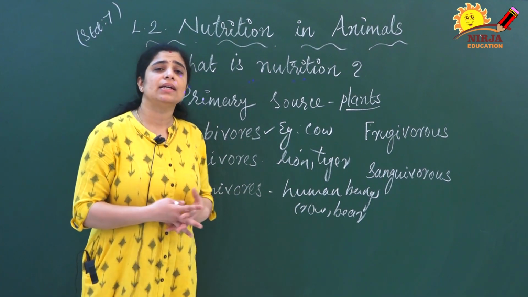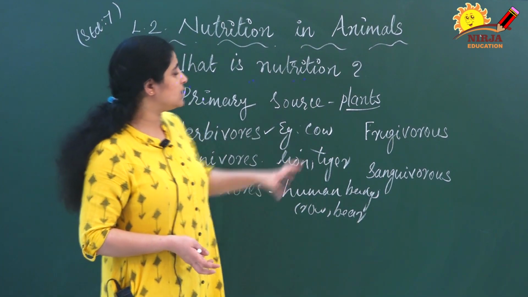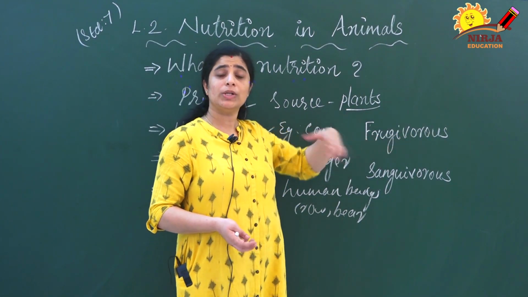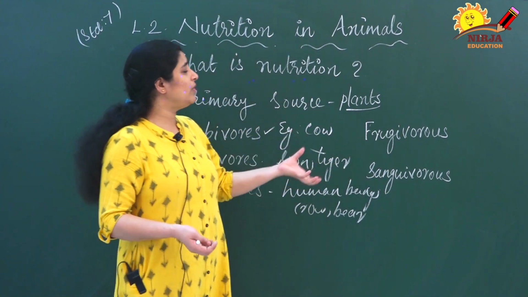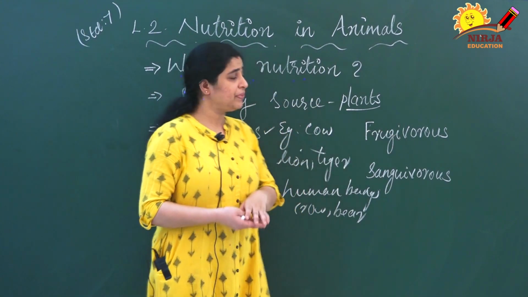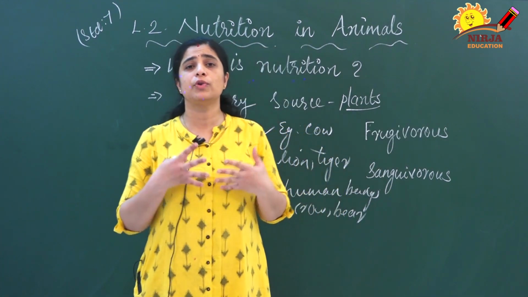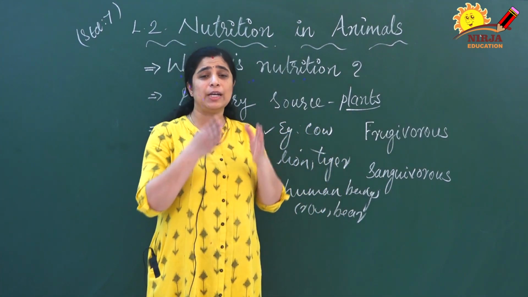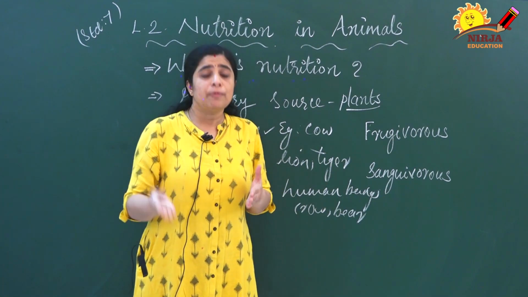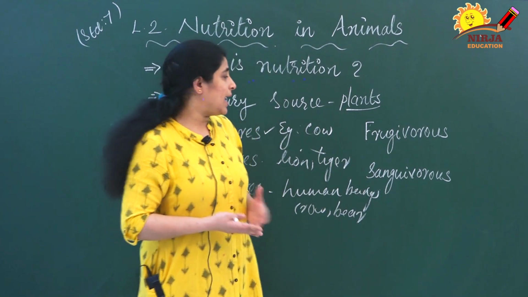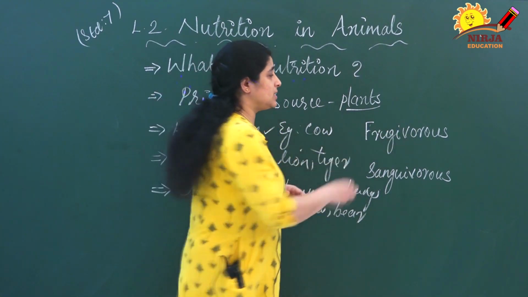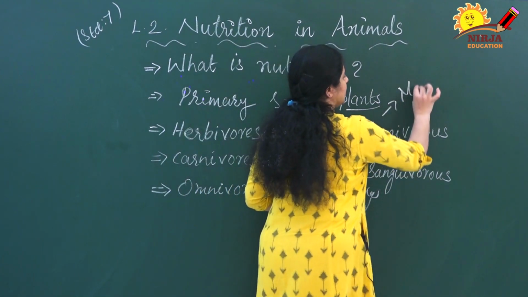Some other categories are also there. I have written some examples here. This you will study in higher classes; we will discuss the names only here. The first one is frugivorous. Frugivorous animals are the animals that eat fruits. Example is monkey.